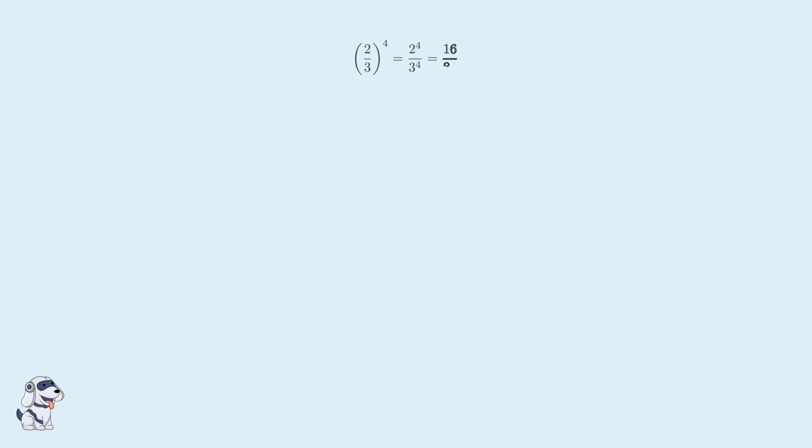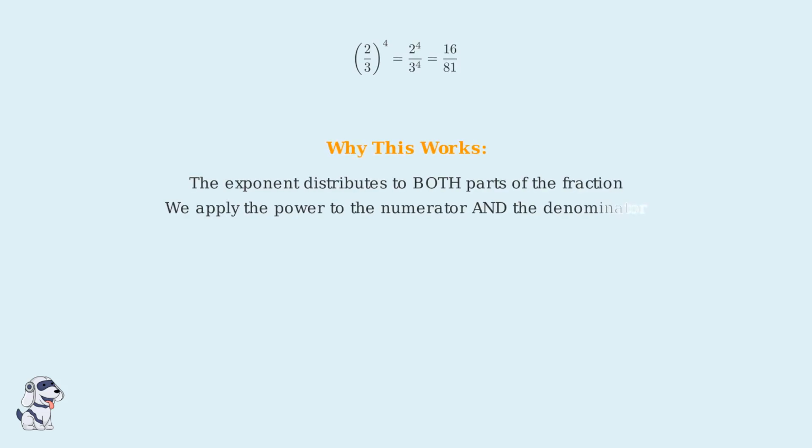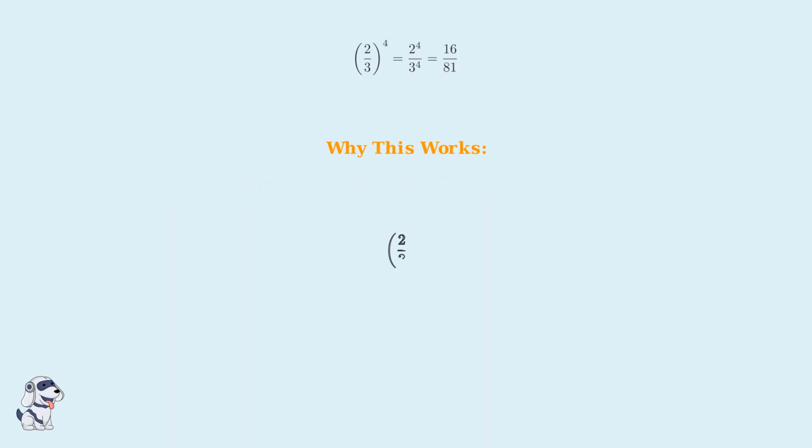Now that we've solved our first example, it's important to understand exactly why this method works. The key insight is that when we raise a fraction to a power, we're distributing that exponent to both the numerator and the denominator. Let me show you visually what's happening. When we have 2/3 raised to the fourth power, the exponent 4 must be applied to both the 2 in the numerator and the 3 in the denominator. This is the fundamental principle of the power of a quotient rule.